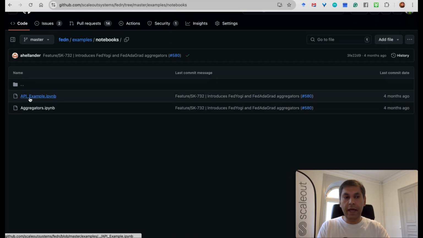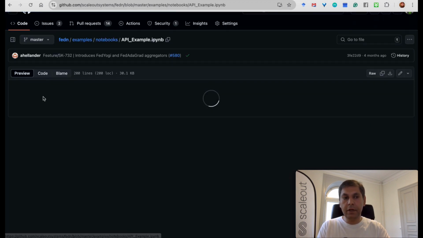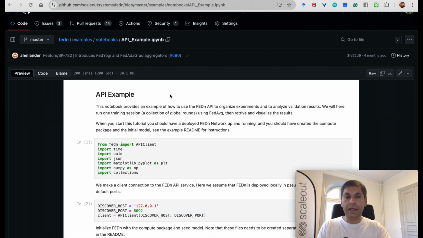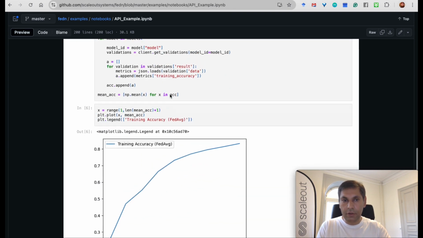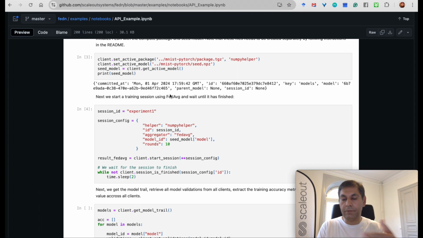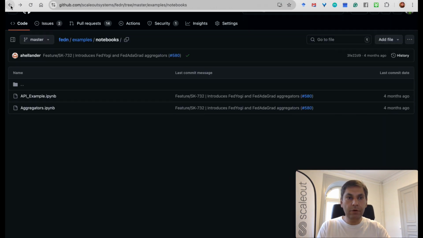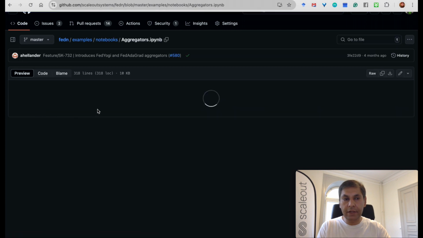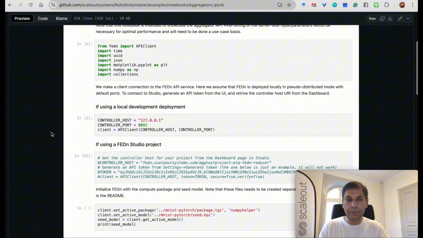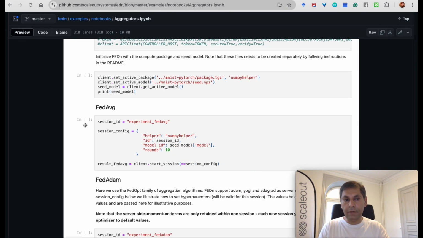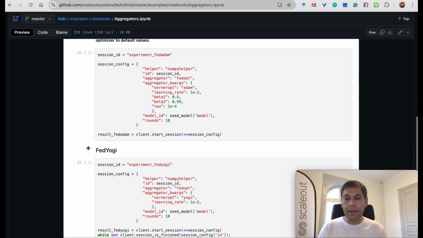Click on the notebooks, and here we have provided one full example based on basic communication that one can do using APIs. And yeah, so you can see all these interfaces available that can help you to interact with the FEDn Studio. And if you go one step back and click on the aggregators, there you can see that from the API-based kind of communication, it is very convenient to just switch from one type of aggregator to another type of aggregator. So here we have provided examples based on FedAvg, FEDn, and the kind of aggregators by default available in the FEDn framework.